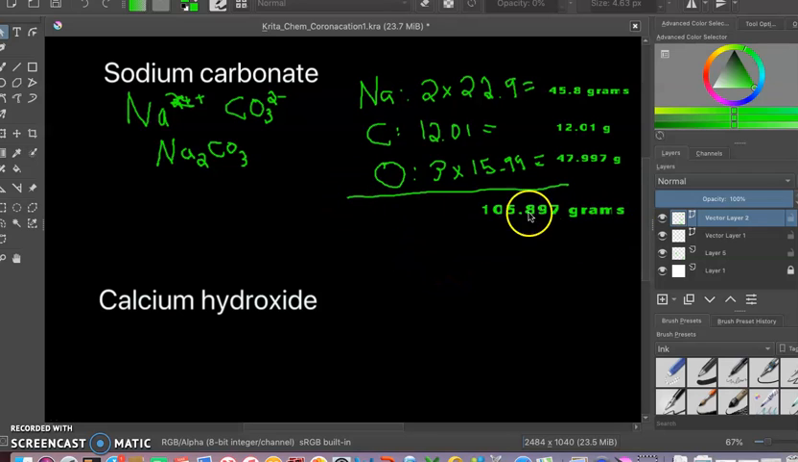So this is the number of grams in 1 mole of sodium carbonate, okay? So if I wanted 1 mole of sodium carbonate, I'd measure out 105.988 grams on a scale, right? Okay, and that gets into how we prepare solutions. Now let's do calcium hydroxide, and this will be the very last thing that I do. Okay, and then you can do assignments 1 through 5.